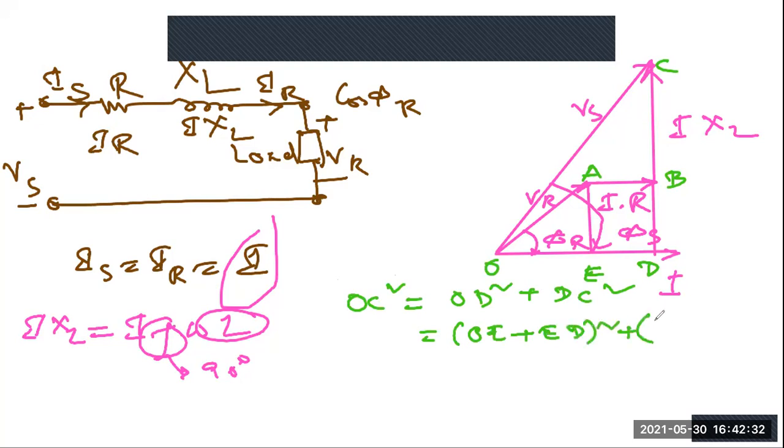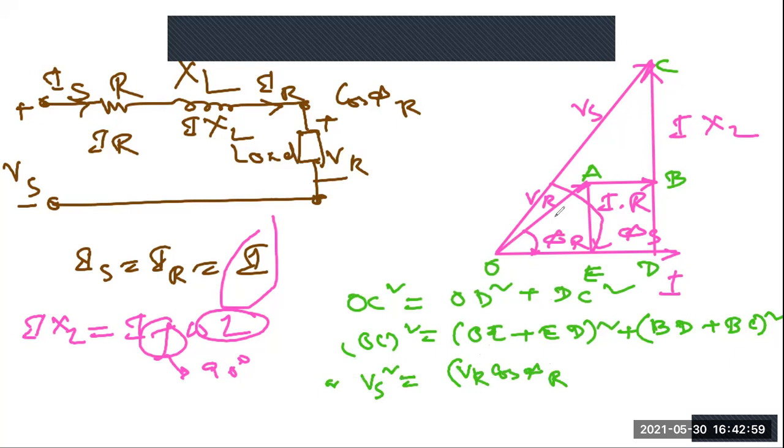Then DC square equals BD plus BC, the whole square. So that means, what is this OC? This is OC square. Now what is OC? OC is here, VS. Now what is OE? OE is here. In this case, this will be VR cos phi r. Correct or not? So the projection along the x-axis will be VR cos phi r.